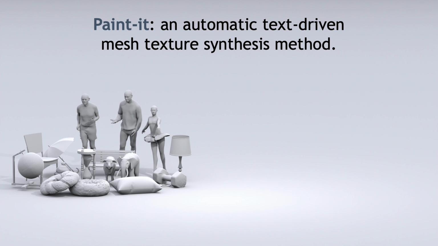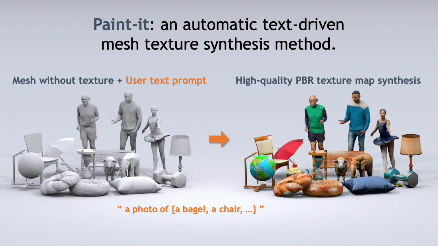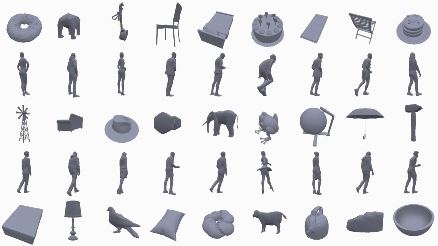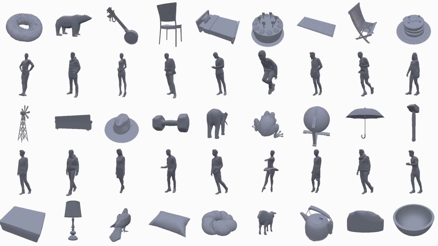In this work, we propose Paint-it, an automatic, text-driven texture synthesis method. Given a mesh without texture and the user's text prompt describing how they want to paint the given mesh, Paint-it synthesizes high-quality PBR texture maps for 3D meshes. Regardless of the semantic category of the mesh, you just need a simple text prompt to paint it.